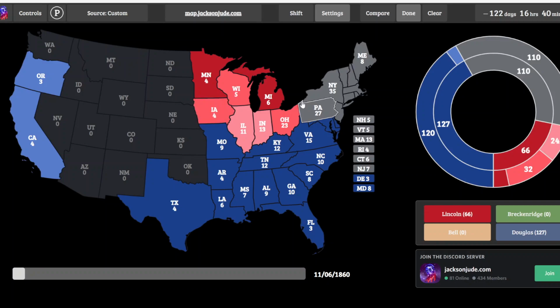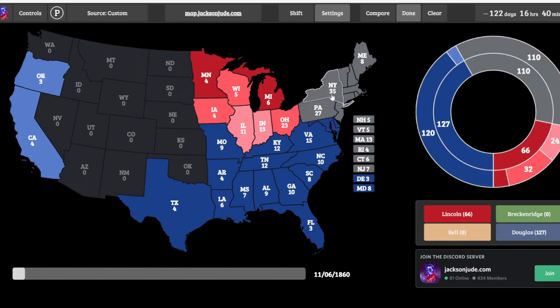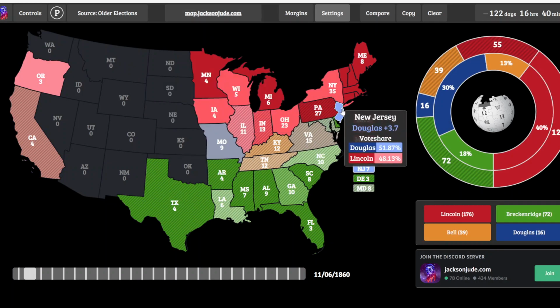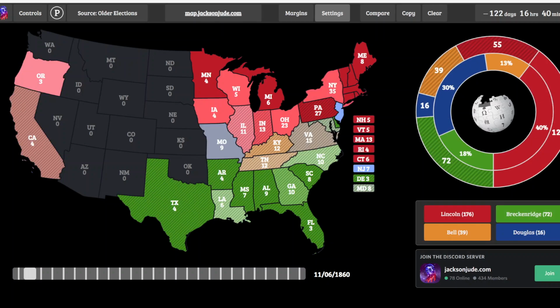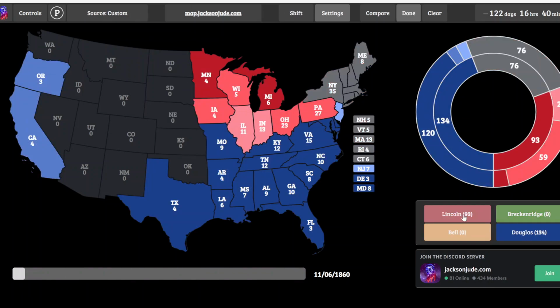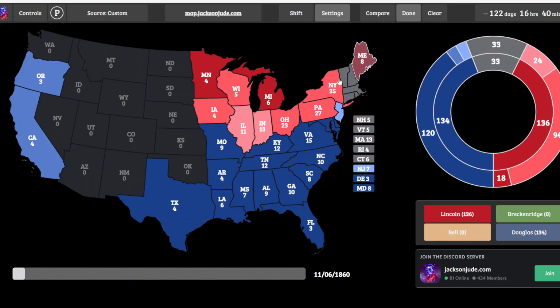Now we move to the Northeast. So the state of Pennsylvania, I'm pretty sure it would still be decided ultimately by a solid margin. Actually, maybe Pennsylvania is likely. And the state of New Jersey, it went to Douglas, nevertheless, so I'd say New Jersey is a lean for the Democrat, as is the state of New York. New York is also likely for Lincoln because if you look at it, it actually went to Lincoln by 7 points. And then this entire Northeast, solid for Lincoln, because there's a lot of abolitionist sentiment in this area.